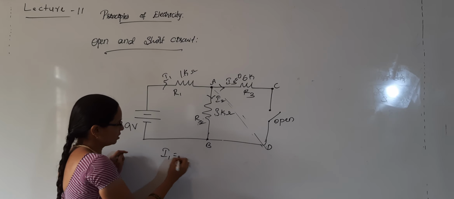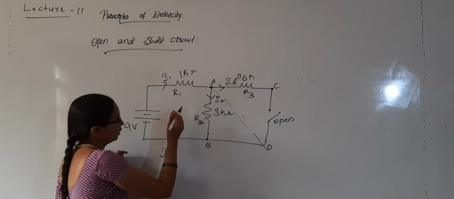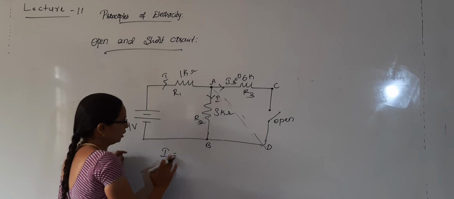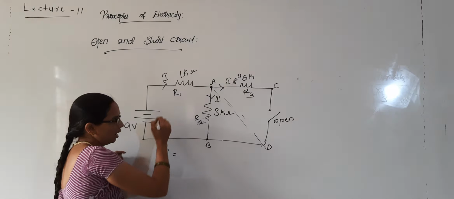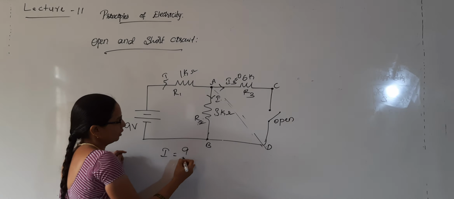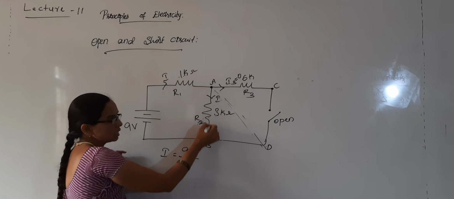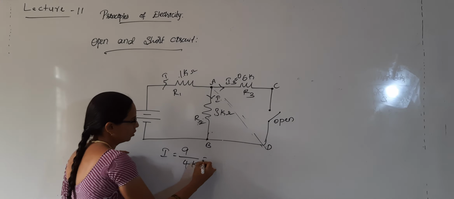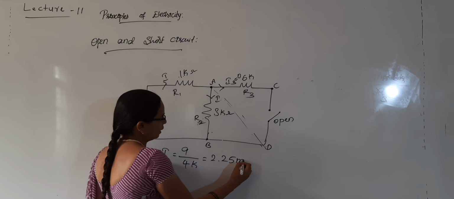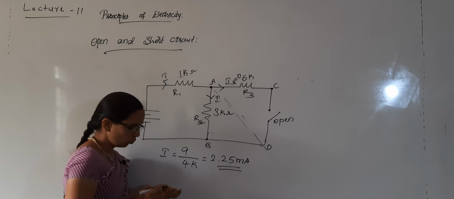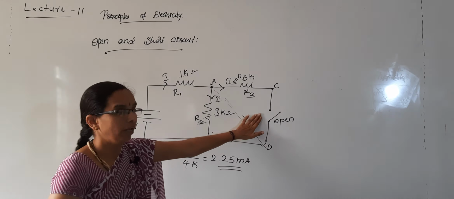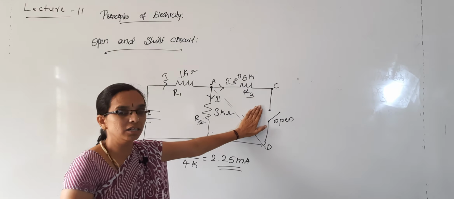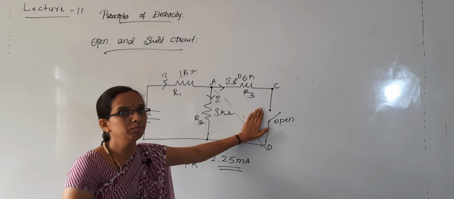The current I1 is equal to what happens? Here there is no I1 and I2, only one current flows. That will be I is equal to 9 volt divided by, these two are in series, 4 kilo, 2.25 milliamperes is the current flowing in the circuit, because we see a discontinuity or open circuit in one of the branches.